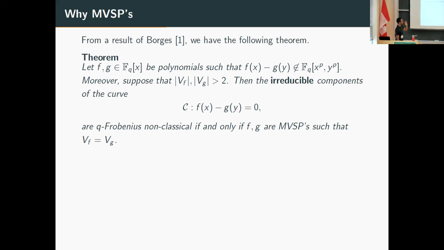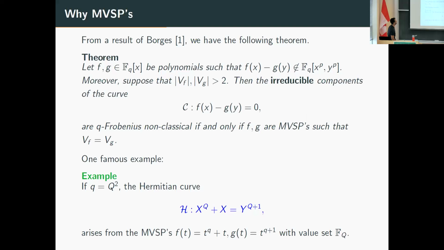Well, in most cases this will be true. And then we also suppose that the value sets of the two polynomials have size at least 3. Then if we consider the curve induced by these two polynomials, f(x) minus g(y), the irreducible components of this curve will be Frobenius non-classical if and only if the two polynomials are MVSPs with the same value set, right?